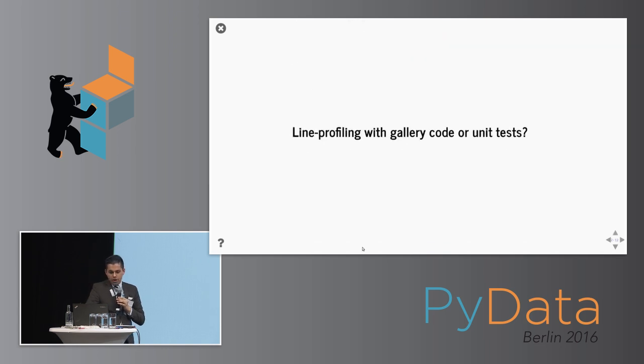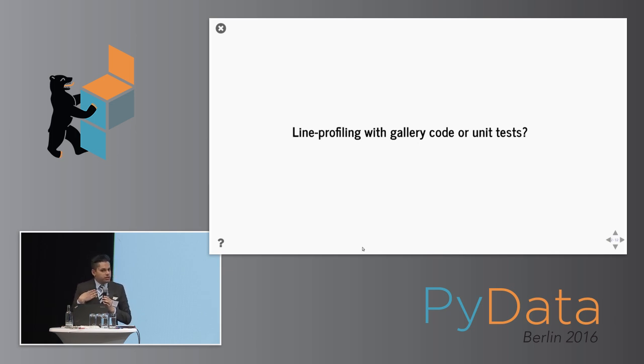And there are, of course, as you saw on the last slide, many, many ways to obscure this information. So the other thought I had was, let's try doing this dynamically. If we were doing this dynamically, we'd have to have a test suite. And the big question that I'm not sure about is whether we could use gallery code or unit tests with sufficient coverage to actually cover all the places where arguments can be passed. I think that the matplotlib gallery is actually fairly complete in terms of all the different ways that you can pass arguments in. And I think that the coverage of the call graph that it would generate would be mostly complete, but I'm actually not sure.